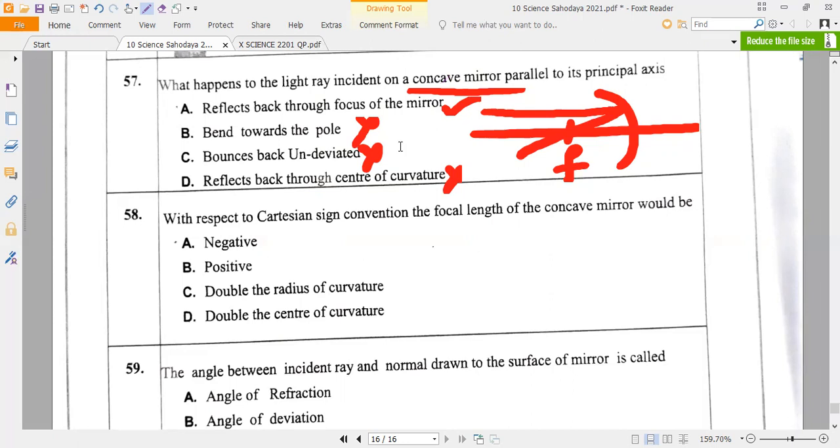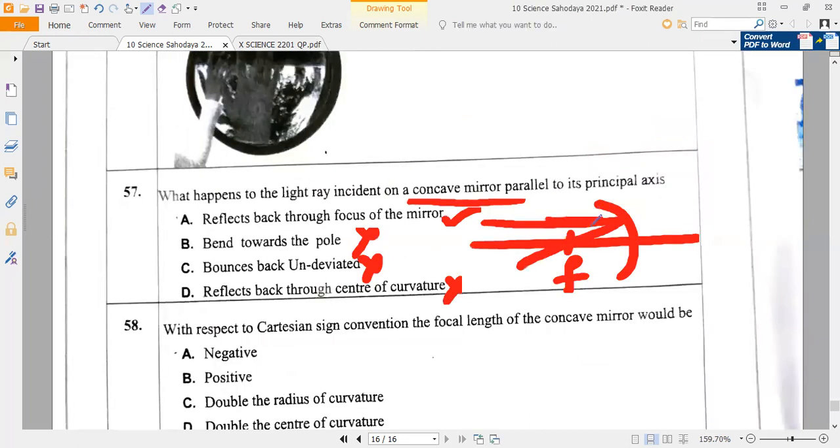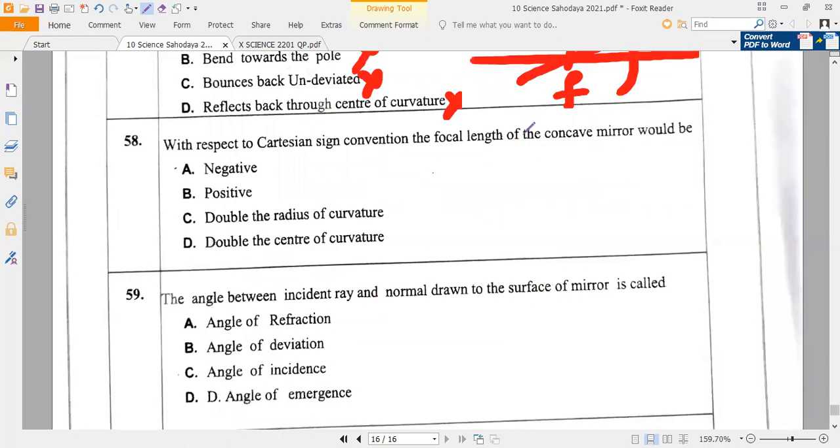What I said, concave means what is the focal length? Negative, sir. Whenever you see concave, the focal length is always negative. Concave, negative, mirror or lens doesn't matter. Concave means it is negative. That is what you have to remember. Okay? That is very good.